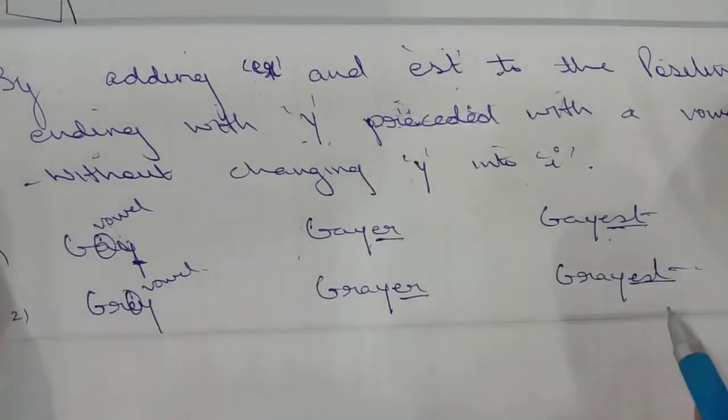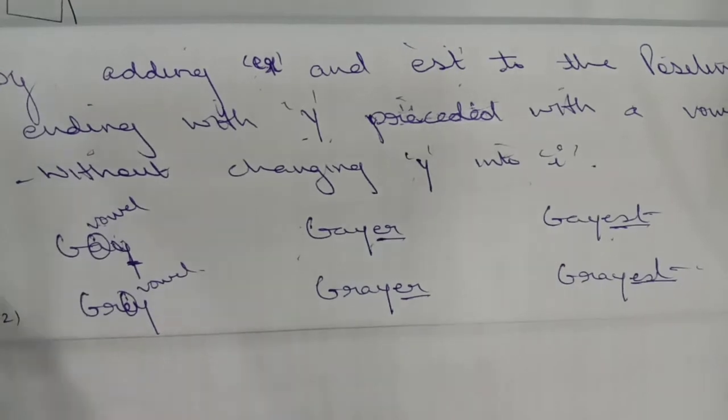Grey, greyer, greyest. So in this way, if the word is ending with y but it is preceded by a vowel, there will be no change. Do not change y into i. Just simply add er and est to the comparative and the superlative degree.